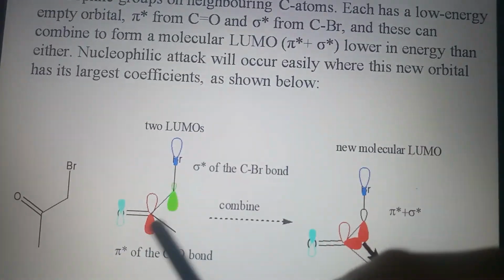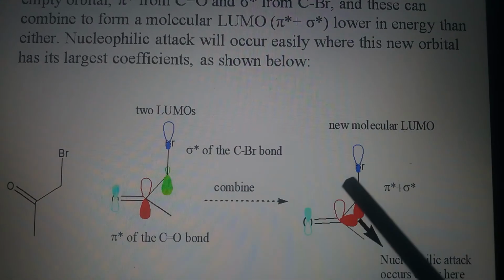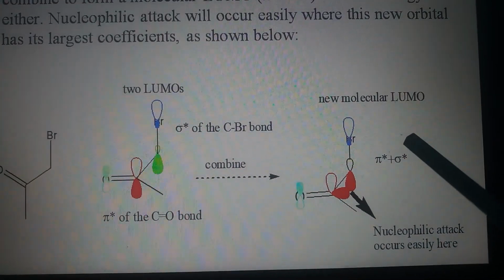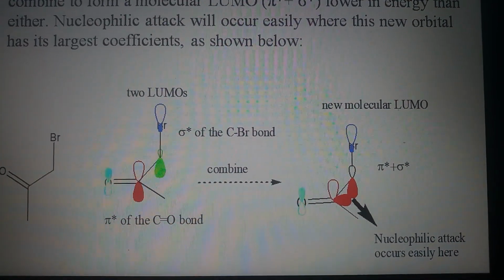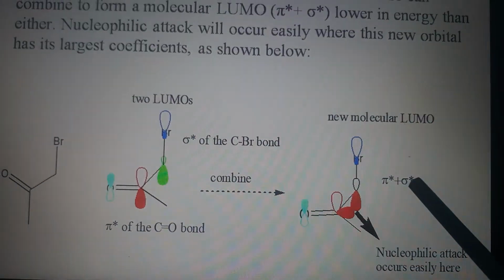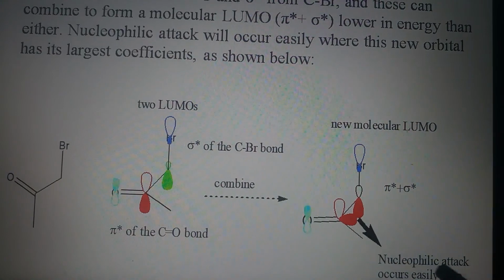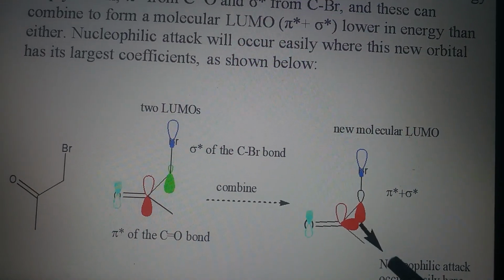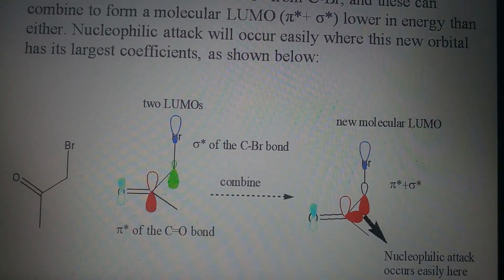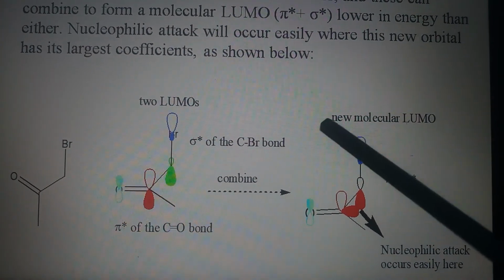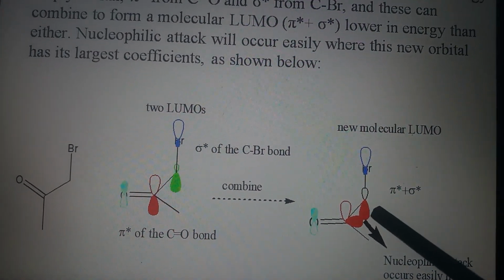Okay, so these two LUMOs combine. When these two LUMOs combine to form a new molecular LUMO, pi star plus sigma star, nucleophilic attack occurs here very easily because the new molecular LUMO is very low in energy.